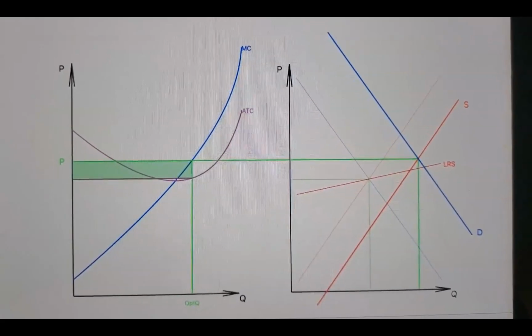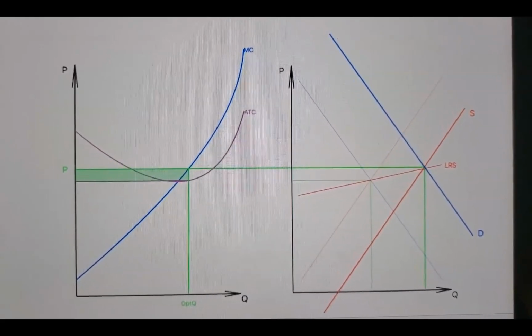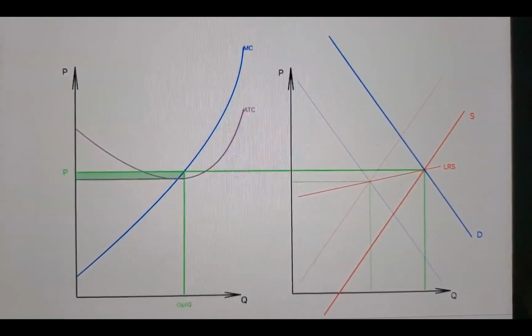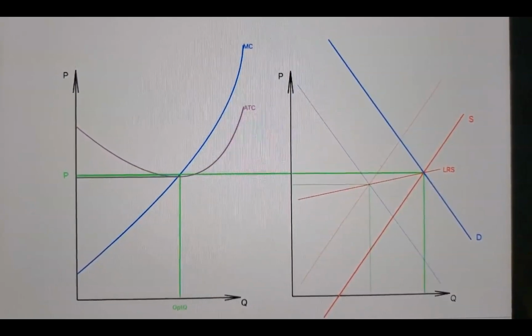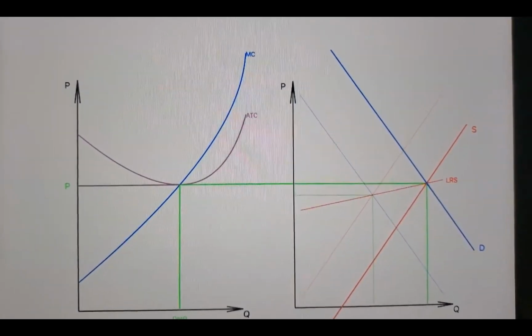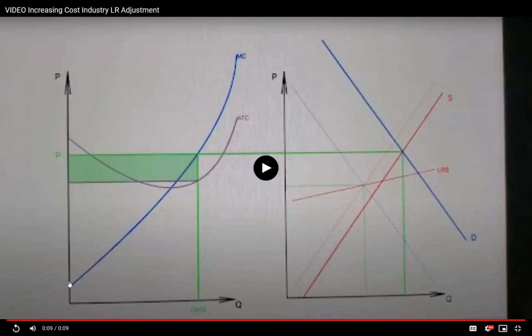But you'll notice here near the end, as the price is dropping, that the average total cost curve will begin to rise, and at the same time price is dropping, and they'll find the intersection point where MC equals MR, but it'll be at a different point than the constant cost industry. We'll end up at a place in which the price is actually higher than constant cost industry would be because average total costs are rising.